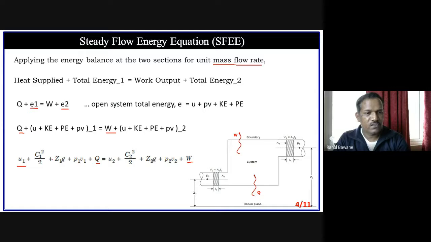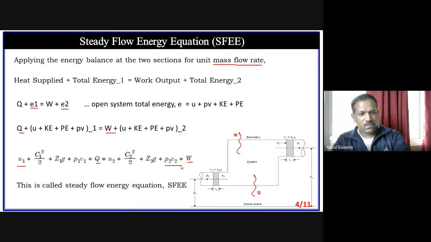Just to avoid confusion, we are replacing h. So potential energy at intake, mgh, is replaced by mzg, and per unit mass it is only zg. Then flow work P1V1. Then at outlet, internal energy U2, kinetic energy C2 square upon 2, potential energy Z2g, and flow work P2V2.